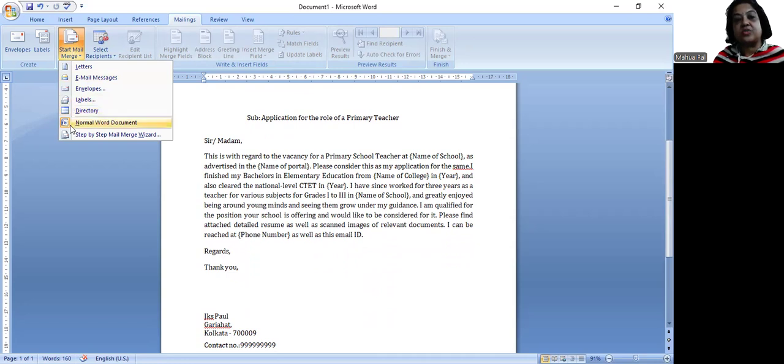The last option, step by step mail merge wizard. If we select this last option under start mail merge, then we get one pane on the right hand side where the wizard will be visible, and that wizard can guide us step by step. So let us do it using that itself. It would be very user friendly. So I select the last option, step by step mail merge wizard.